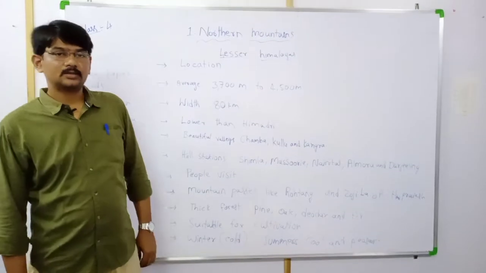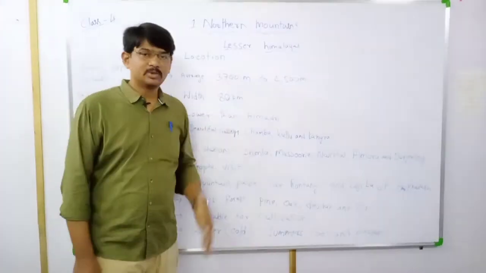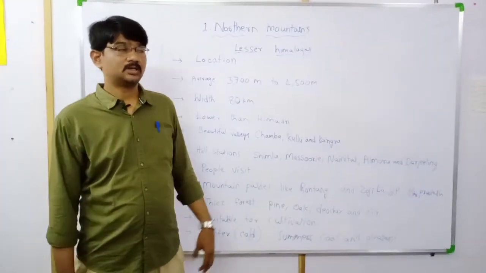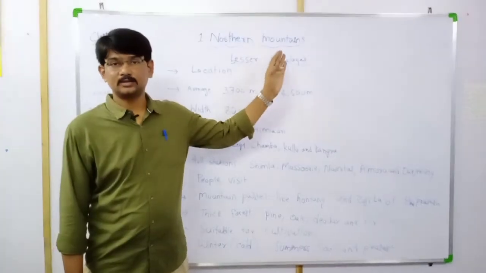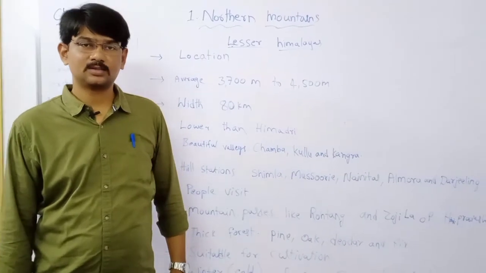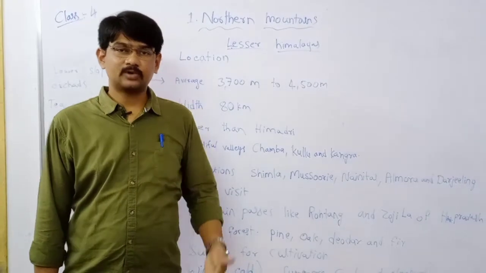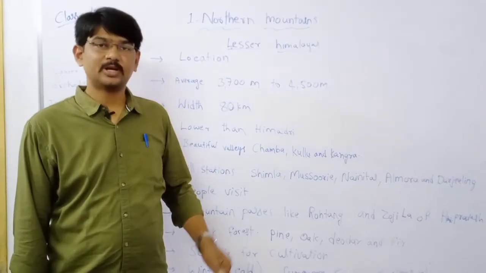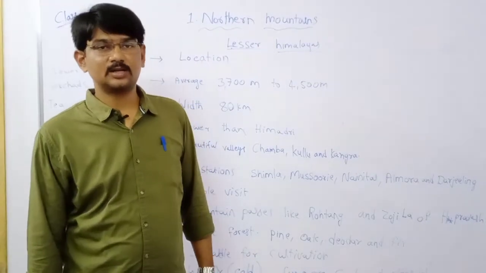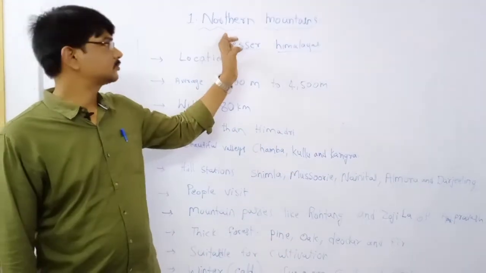In the previous class we learnt the meaning of Northern Mountains. They are located in the north direction of India. India's four directions: east side Bay of Bengal, west side Arabian Sea, south side Indian Ocean, north side Himalayas. That is our topic.